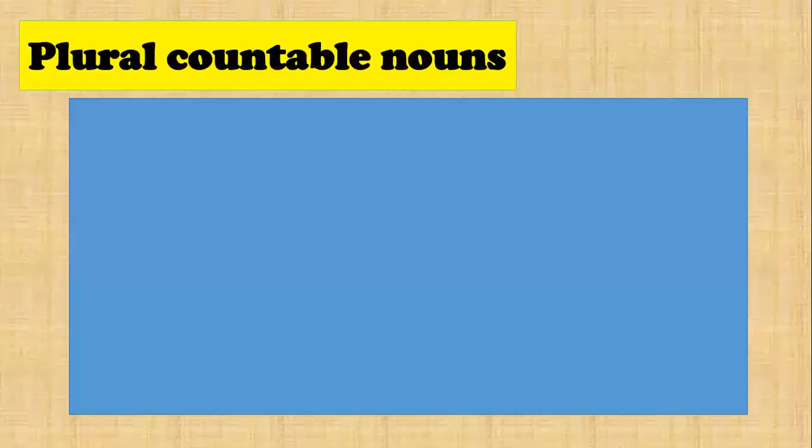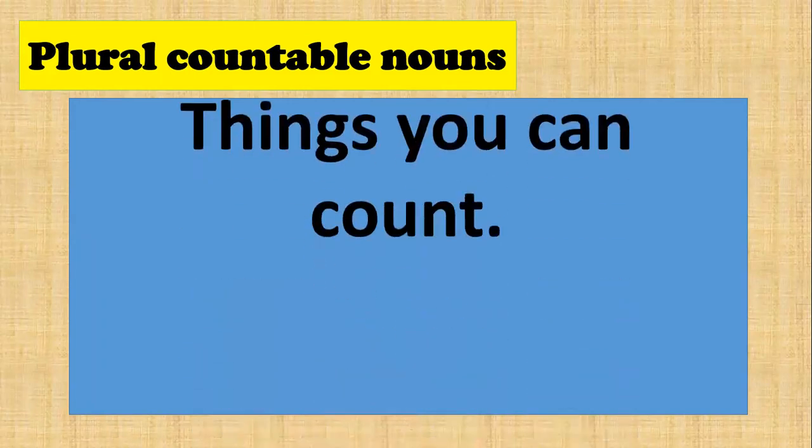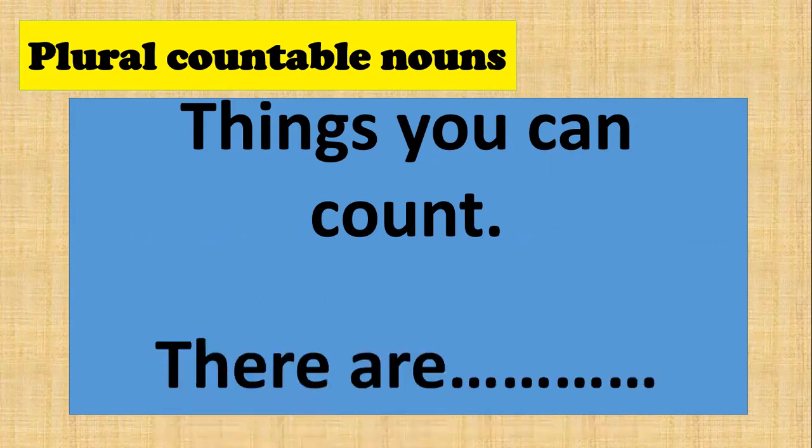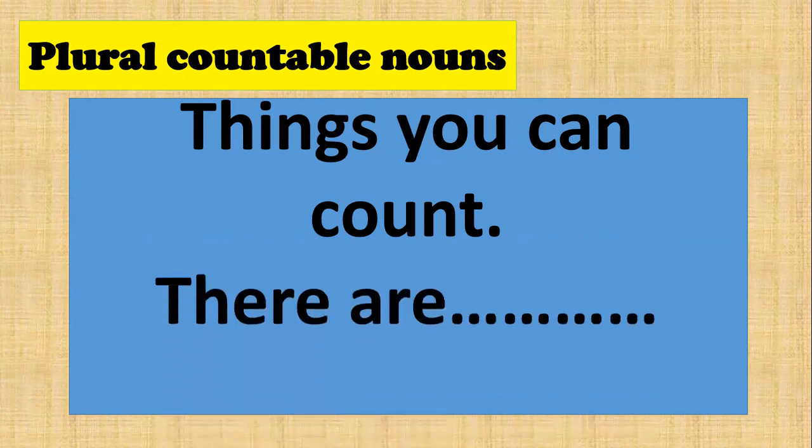So first, plural countable nouns. Okay, apa tu countable nouns? Things you can count. Bermaksud awak boleh mengira. Walaupun banyak, benda tu walaupun banyak, awak masih boleh mengira. Kalau awak masih boleh mengira, bermaksud yang tu adalah countable nouns. And for countable nouns, we use there are. Okay, let's look into some examples.